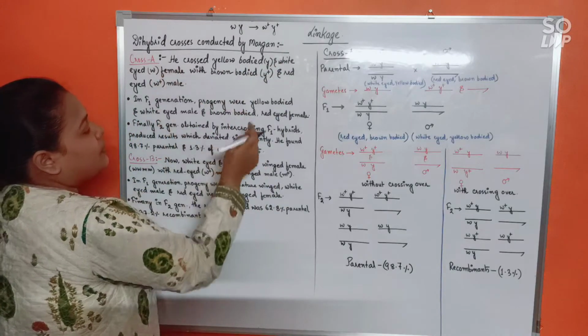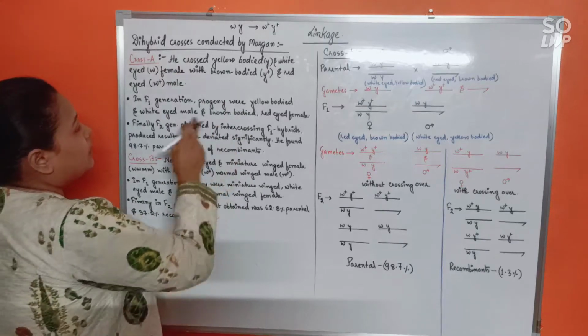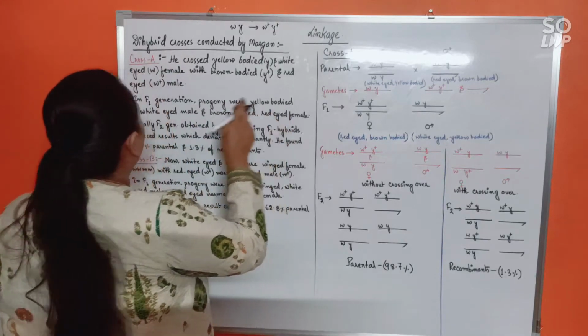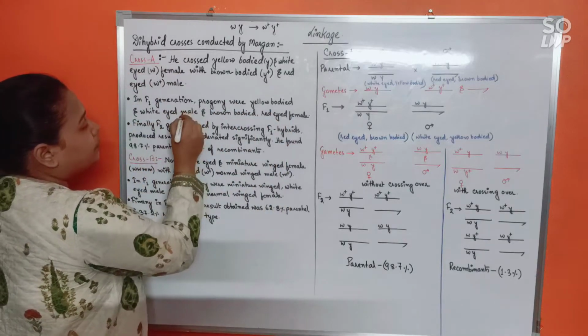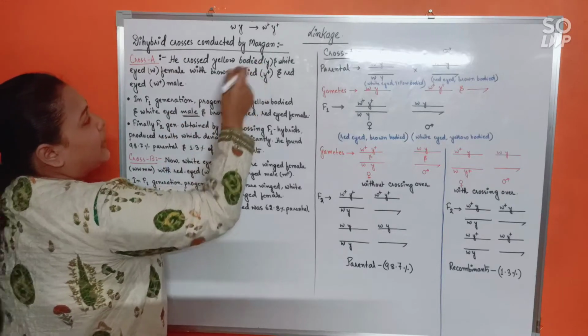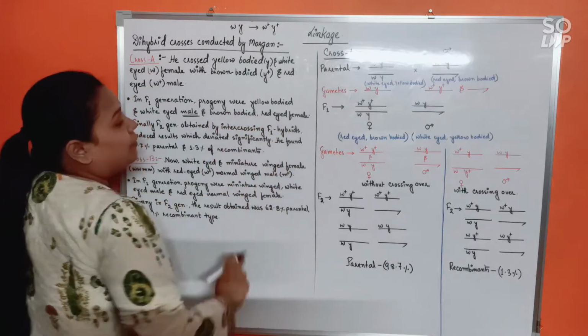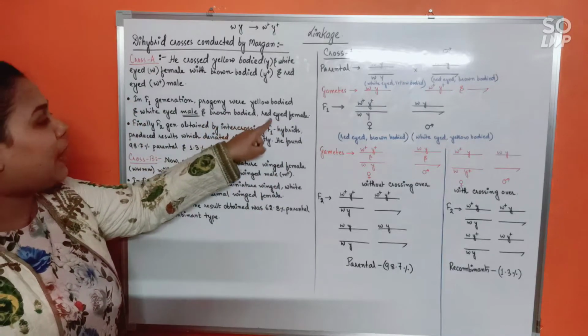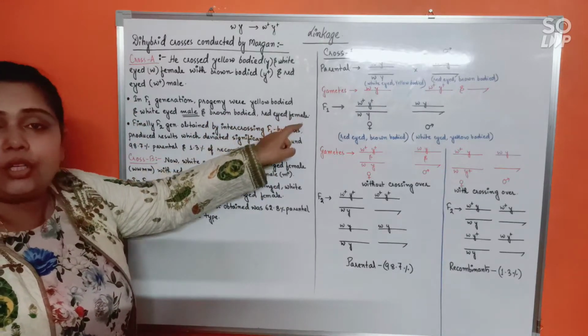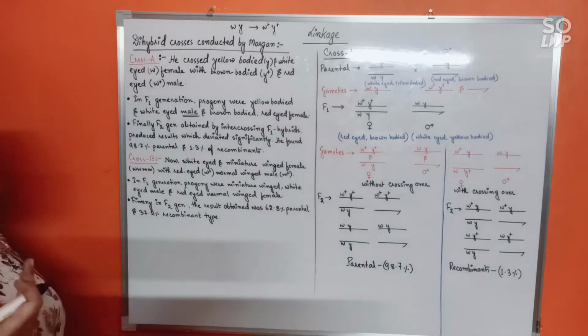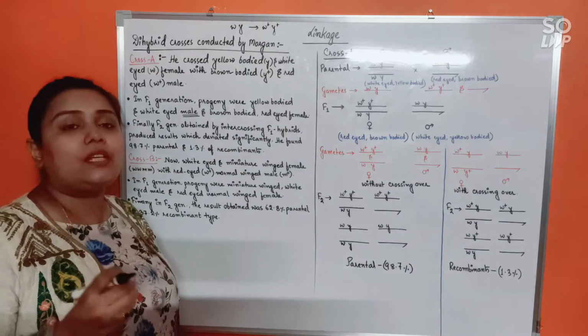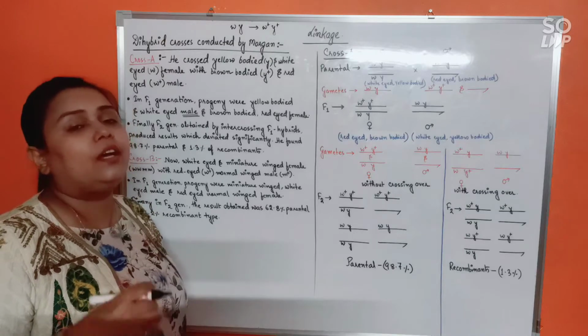So these characteristics have now come down to the son. See, the progeny were yellow-bodied and white-eyed male. All the male progeny had taken up the color of the mother and brown-bodied, red-eyed female. So the color of the father has gone down to the daughters. Understood? This is something again very interesting, and the reason behind it you will get to know in the later part of the chapter.